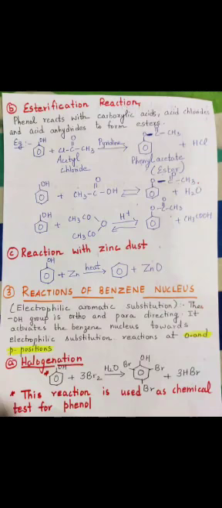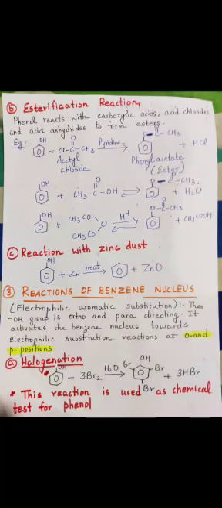Third chemical property, which is the most important property shown by phenol, that is electrophilic aromatic substitution reaction. Electrophilic substitution reaction you have studied in class 11, that is reactions of benzene. First example under this is halogenation, where we see bromination.